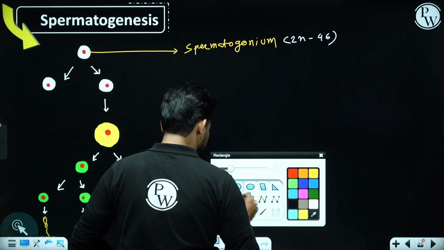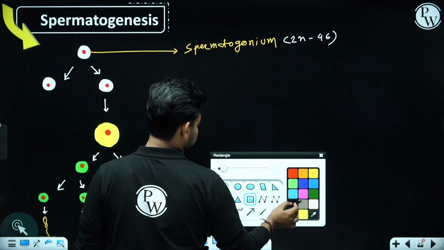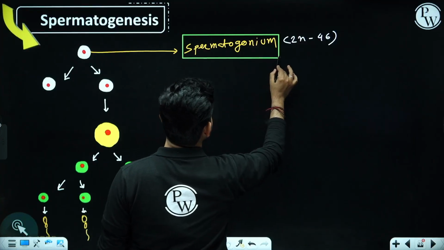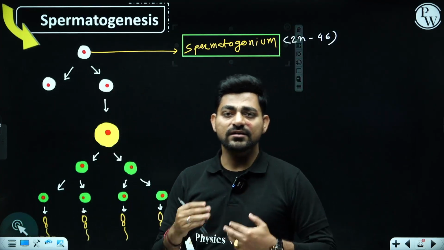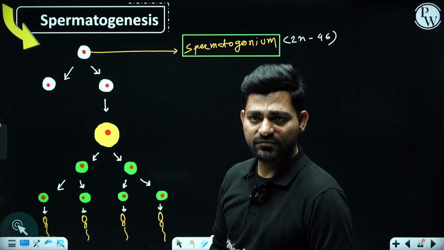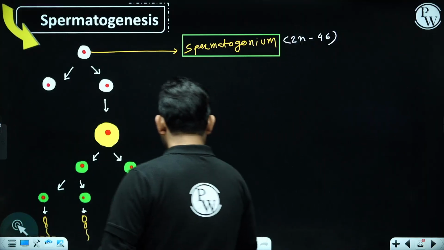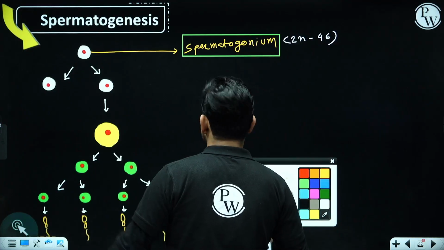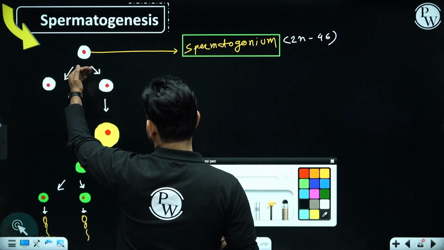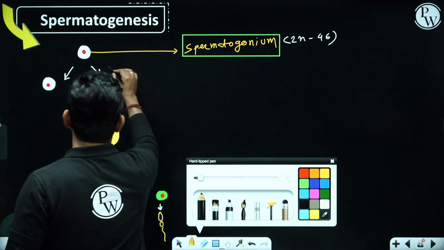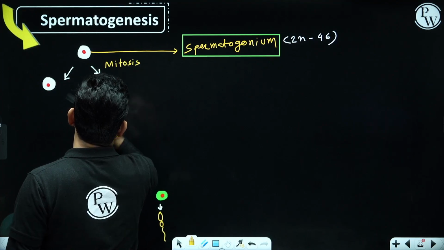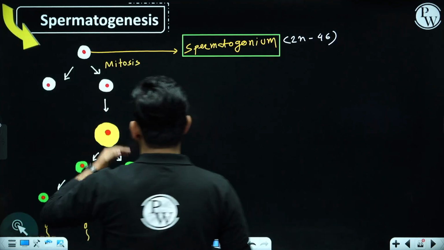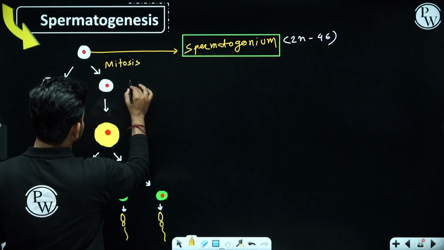Now upon puberty, means adolescence, these spermatogonia cells will start proliferation inside the seminiferous tubules of testis and they will form similar kind of cells by the process of mitosis, right? They will form more spermatogonium.